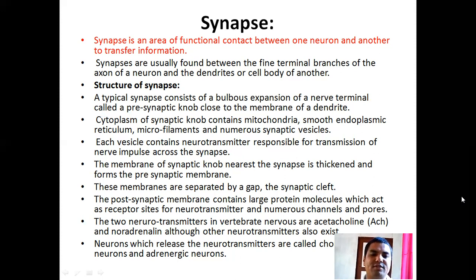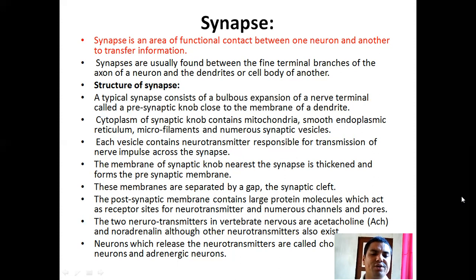The membrane of the synaptic nerve nearest the synapse is thickened and forms the presynaptic membrane. These membranes are separated by a gap, the synaptic cleft. The postsynaptic membrane contains large protein molecules which act as receptor sites for neurotransmitter, and numerous channels and pores.